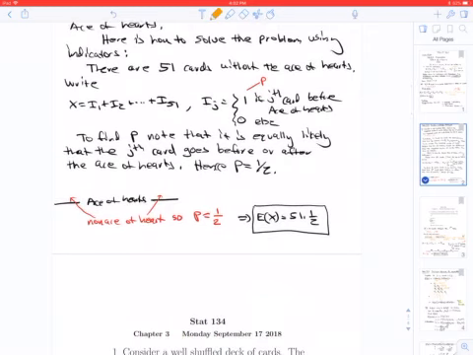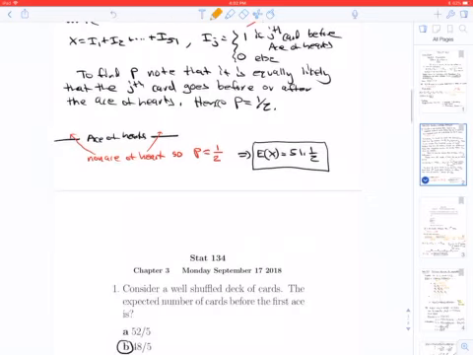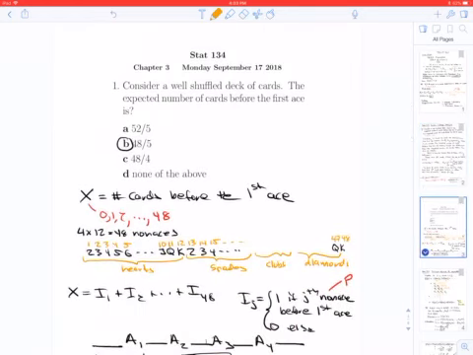So if X is the number of cards before the ace of hearts, we can write that as a sum of 51 indicators, where I3 is 1 if the third card is before the ace of hearts. What's the probability of that? Well, you could think of the third card as being equally likely either before or after the ace of hearts. So I've denoted that by these two slots here. And hence the probability that the third card is before the ace of hearts would be a half. And so we can write the expectation of X as 51 times a half.